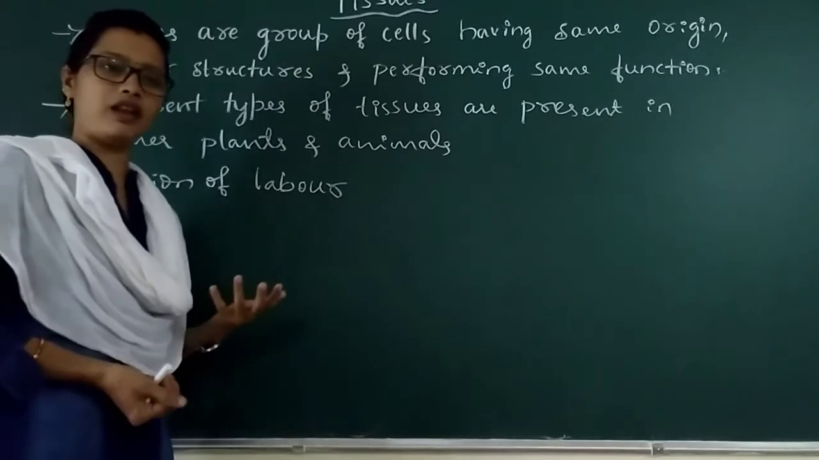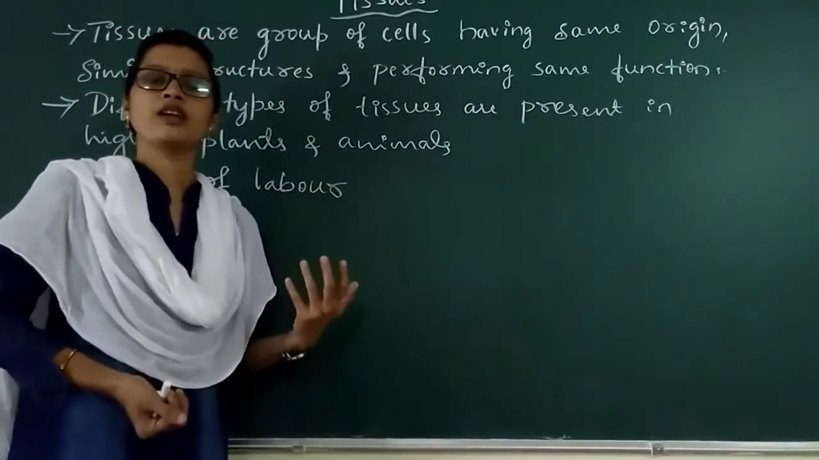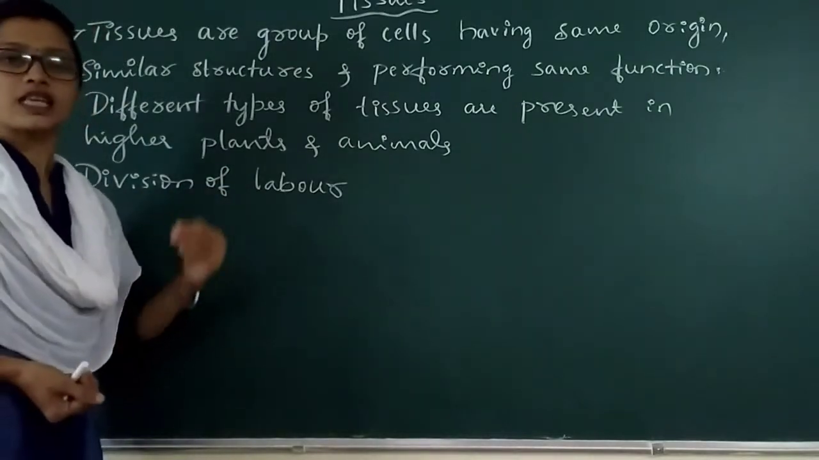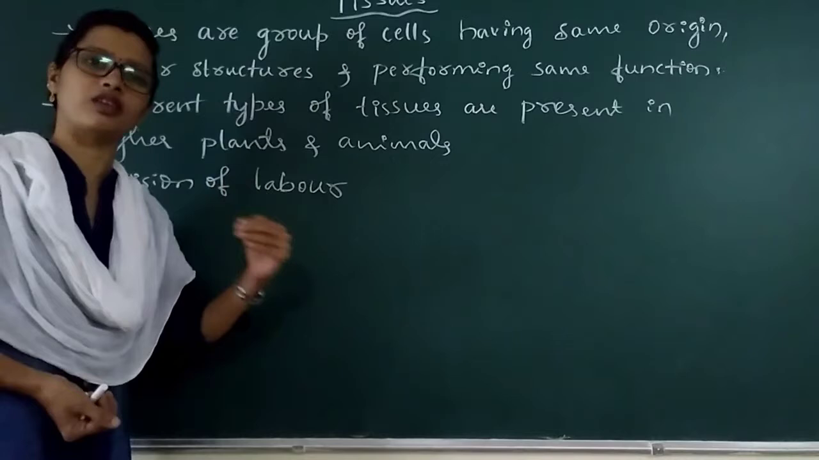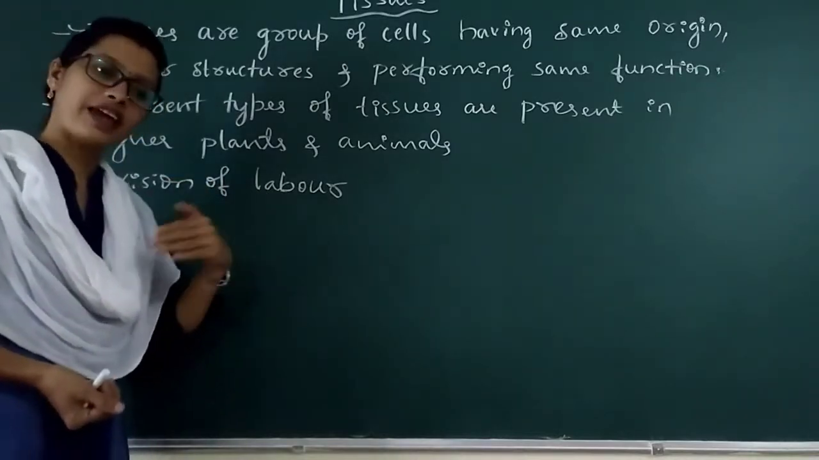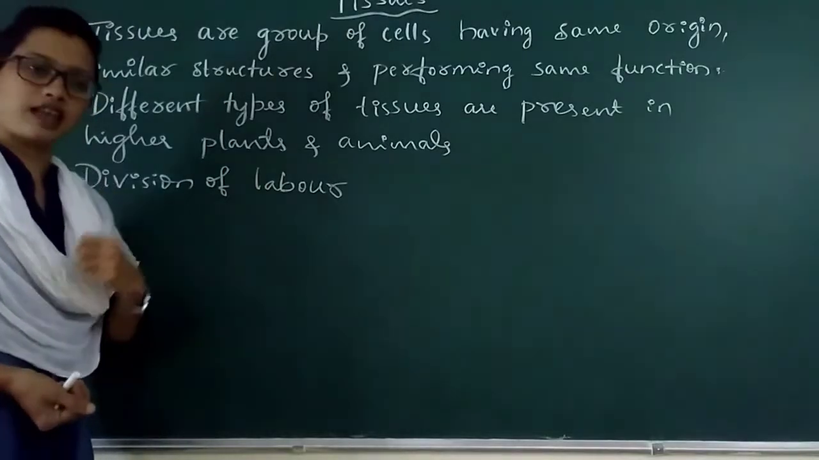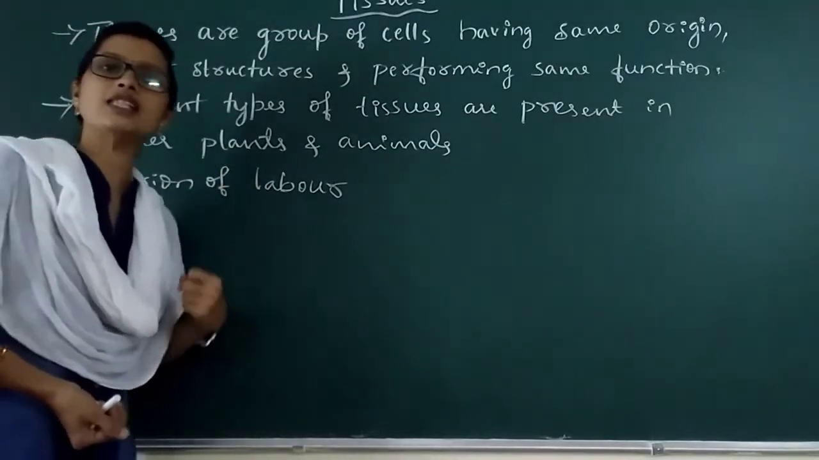For example, in case of higher plants, phloem is meant for the conduction of food. Xylem is meant for the conduction of water. Stomata is helpful in exchange of gases. Root is helpful in absorption of water and minerals from the soil.